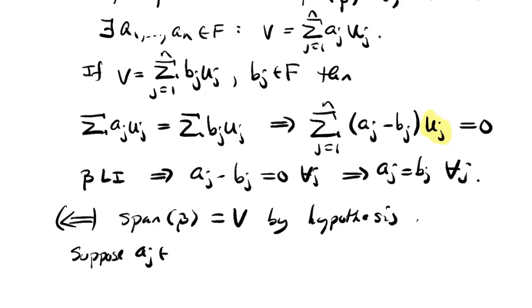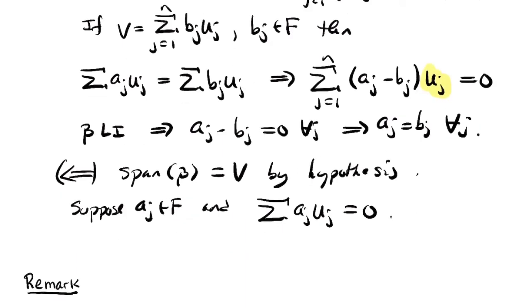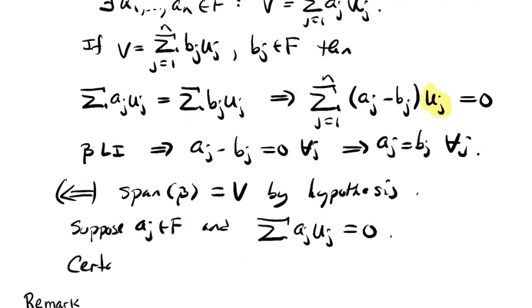that I have some scalars and 0 is a linear combination of these u's. Well, certainly 0 is also this linear combination. Take all the coefficients to be 0.